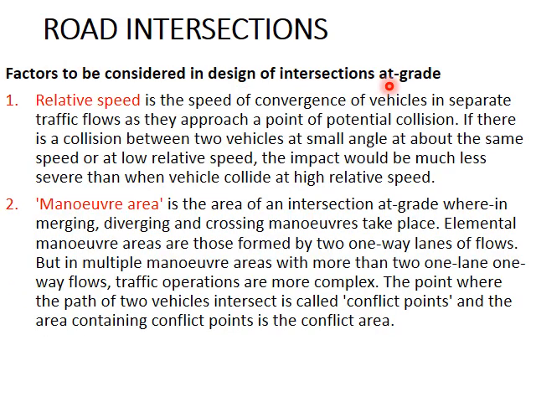Factors to be considered in the intersections at grade are relative speed, that is the speed of approach between two vehicles traveling in opposite directions. So as this increases, the collision chance and collision impact increases. Then the maneuver area, that is the area available for merging, diverging, and crossing maneuvers. So if only one lane of traffic is there, you need a smaller area. But if two roads with two-lane traffic or more than that are crossing, you need many lanes for the maneuvering process.